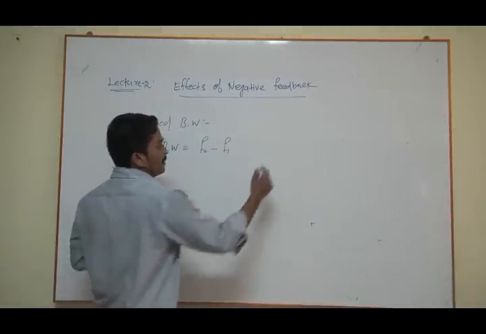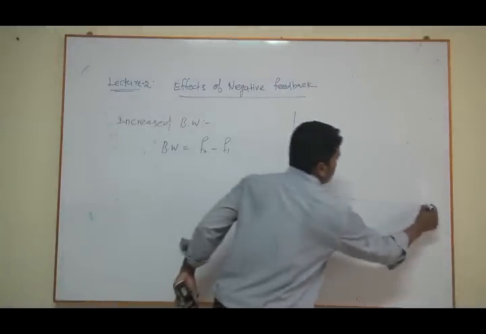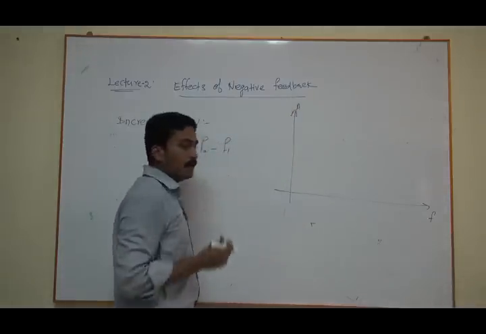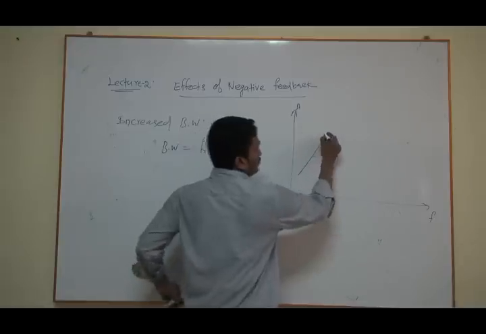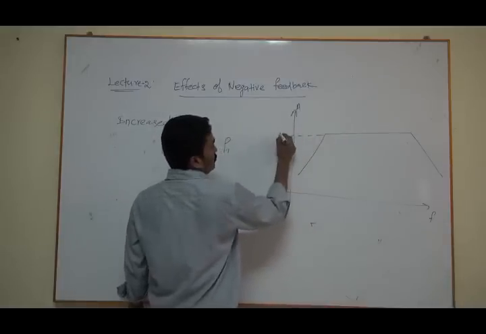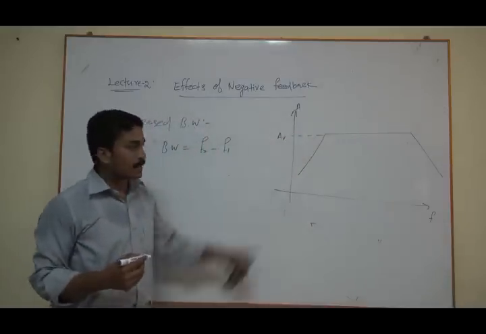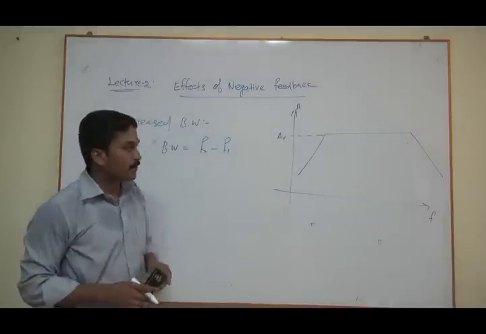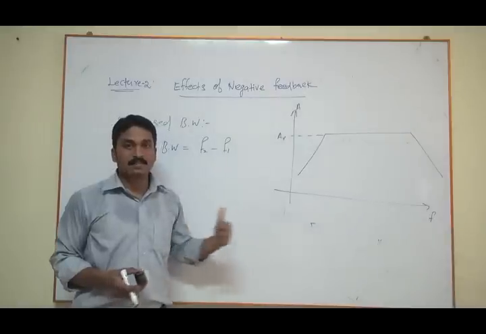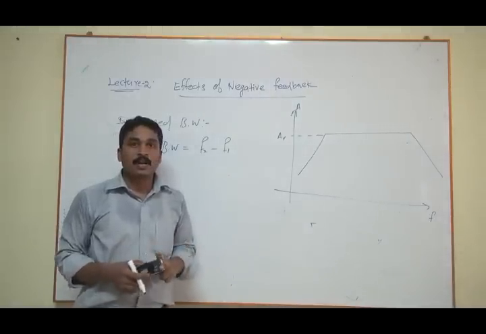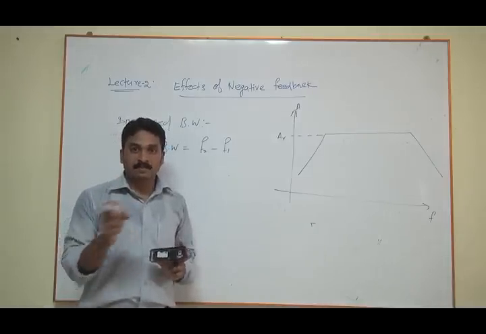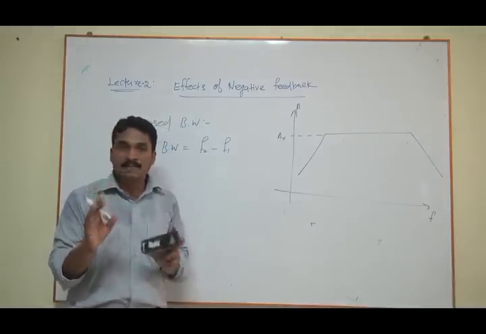Let us take a frequency and gain graph, and this is your gain, and the frequency response of an amplifier will look like this. This is your AV, the gain without feedback, right? And what will happen to the gain with feedback? As I said earlier, your gain is reduced because of the negative feedback factor beta, especially the term 1 plus AV beta.